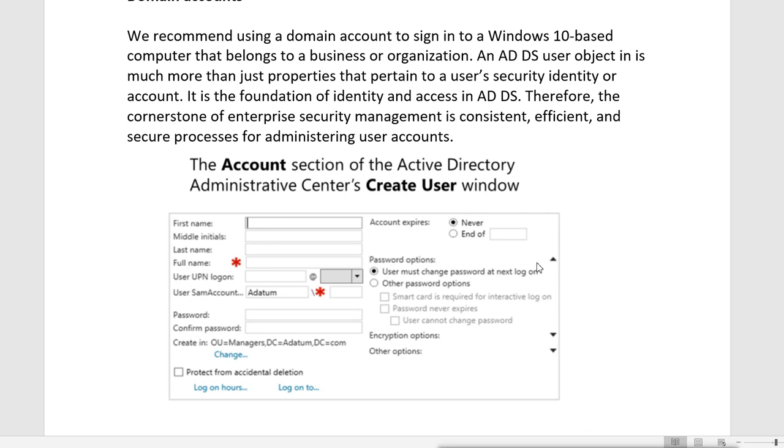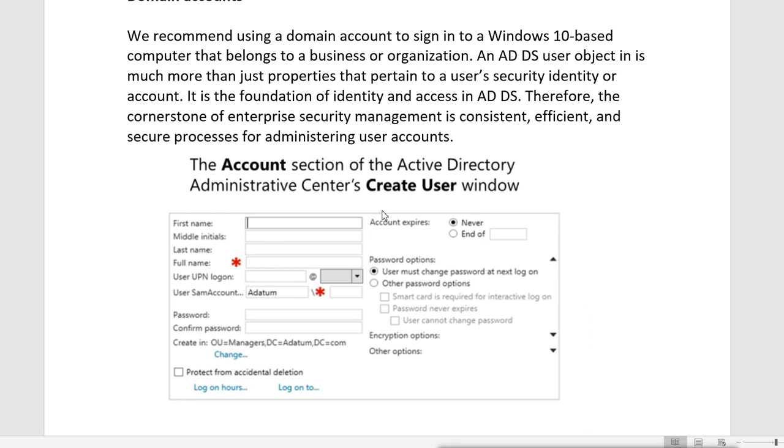We can do this by using Active Directory Administrative Center. You can open it from the tools, and then you can go to the account section.